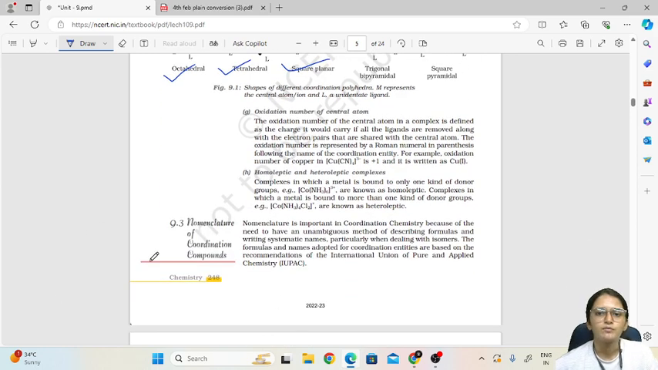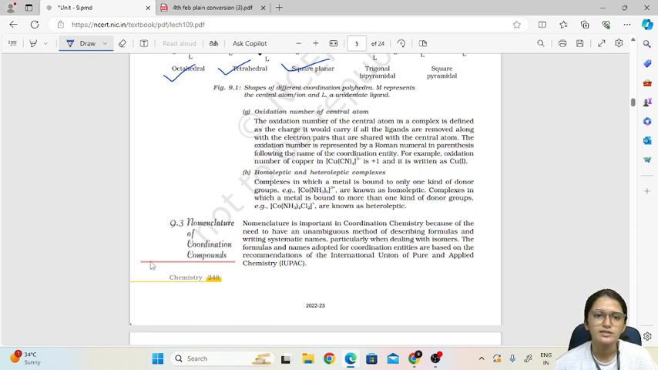Then oxidation number of central atom. Oxidation number of central atom in a complex is defined as the charge it would carry if all the ligands are removed along with the electron pairs. So let us see how to find oxidation number. For that, first you should know the oxidation number of some ions.